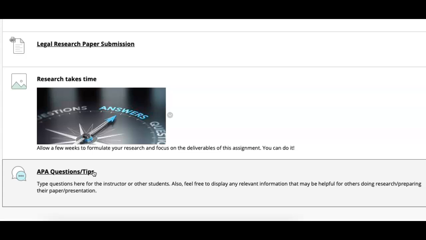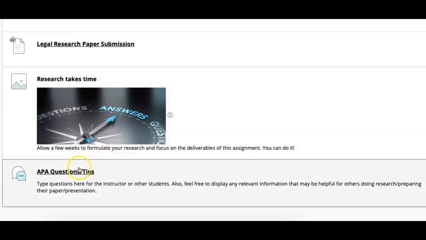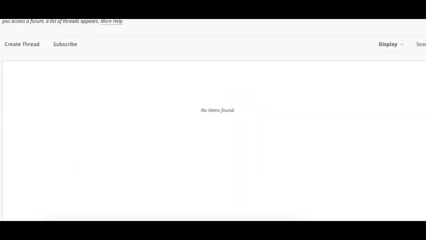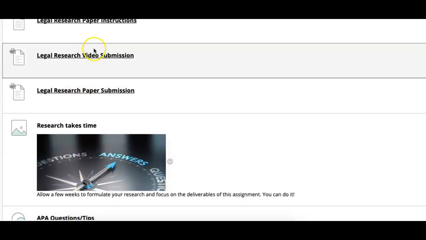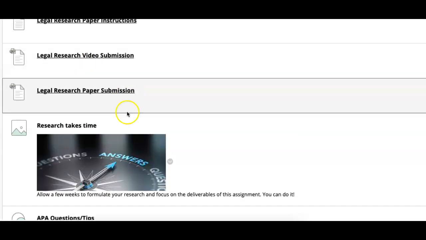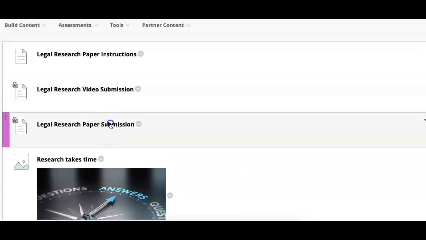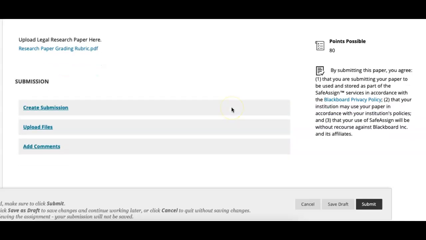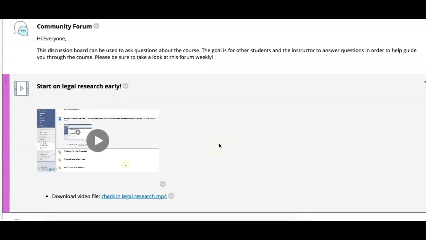But for APA questions and tips, you can take a look at that right there if you have any questions in regards to how the submission is going to look. If you click on the paper, you're going to be able to see information. Well, it's not going to be available right now, but let me show you. I'll fix that so you can see when it's ready to go. You're going to see information about the rubric, and that's not something that's super important, but that's where that's located. So more information in regards to APA in that section as well.